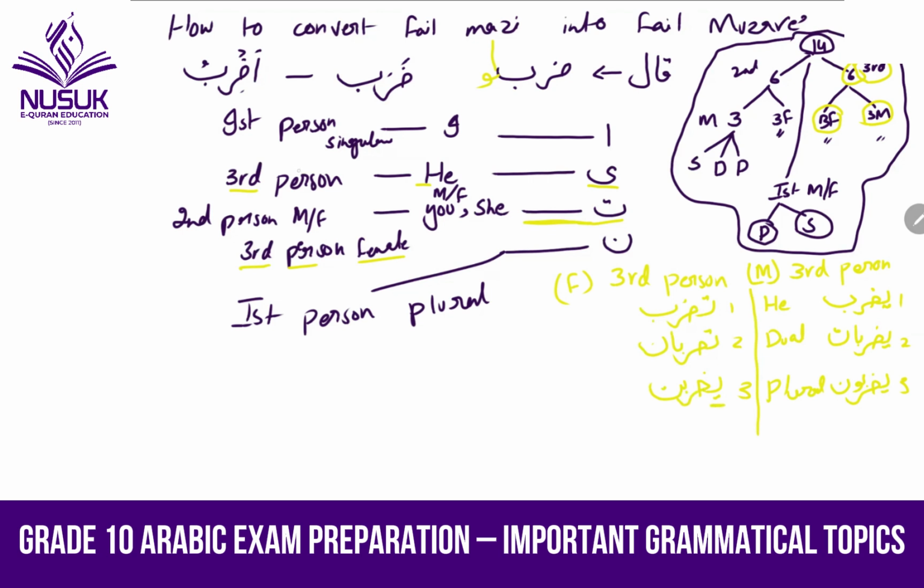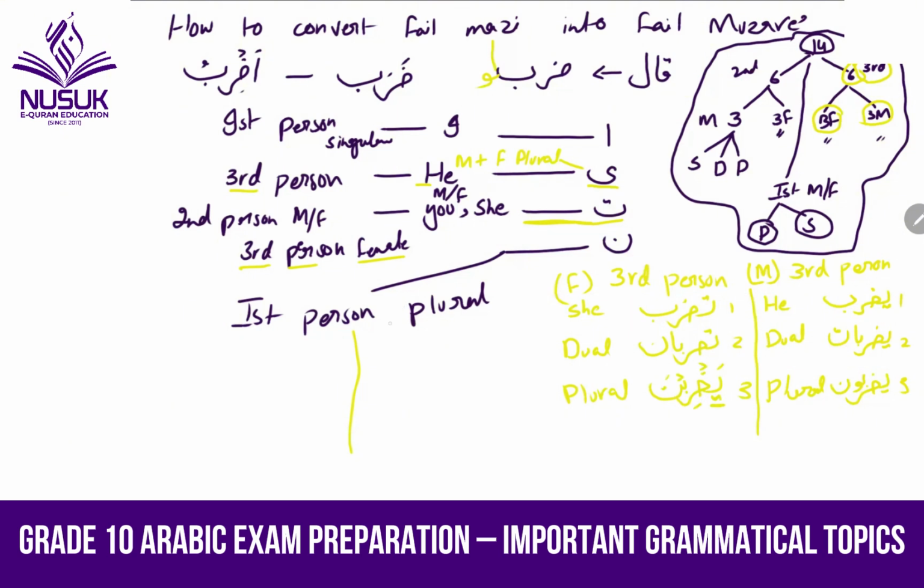So at this point we can also say third person male, he, for male plus female plural, okay? Female plural we will use ya. Is that clear now? Tazribu, just writing the last one. Tazribani, dual, and Yazribna, plural. Now I'm going to make the rest. What is the last one? Yazribna.